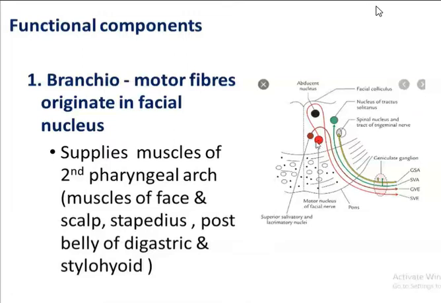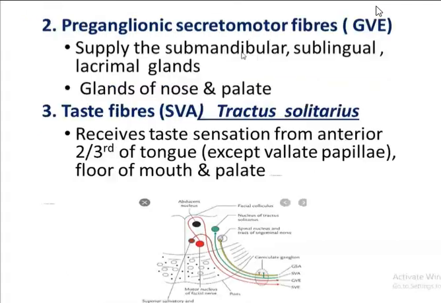So the branchiomotor fibers which arise from the facial nerve nuclei here supply all the muscles of the face as well as the muscles of the scalp, stapedius, posterior belly of digastric and the stylohyoid muscle. Now the another component is the preganglionic secretomotor fibers. They supply the submandibular, sublingual as well as the lacrimal glands, and they also supply the glands of the soft palate as well as the nasal mucosa. All these are supplied by the branches from the facial nerve.